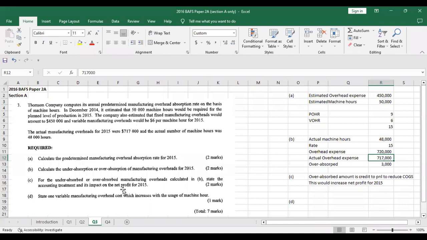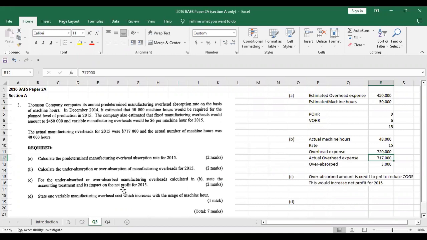For part D, state one variable manufacturing overhead cost which increases with the usage of machine hours. So electricity is one variable there, or depreciation of the machine. As machine hours increase, the electricity expense will increase and the depreciation will increase. Similarly, the machine maintenance cost will increase, for example repair expense or lubricants or machine oil. All of these are variable manufacturing overhead costs which will increase with the usage of machine hours.